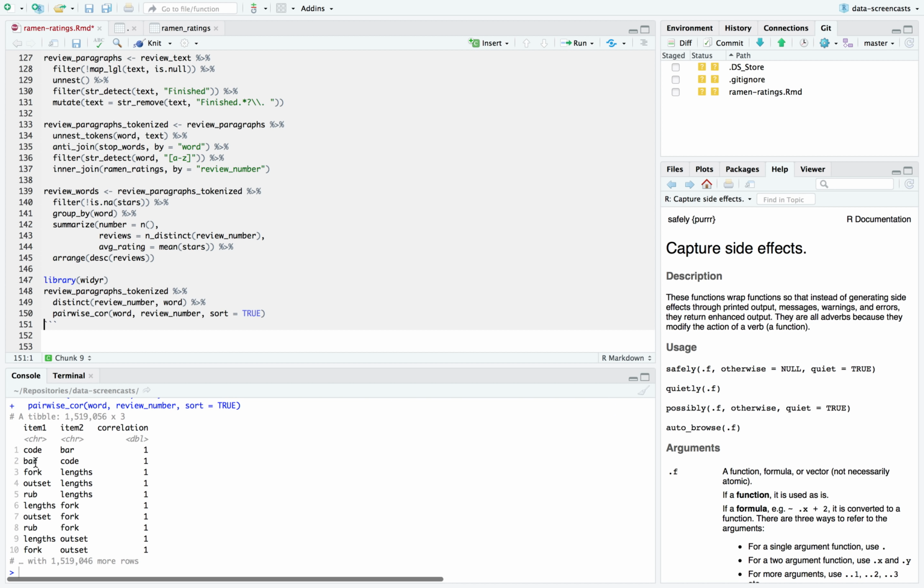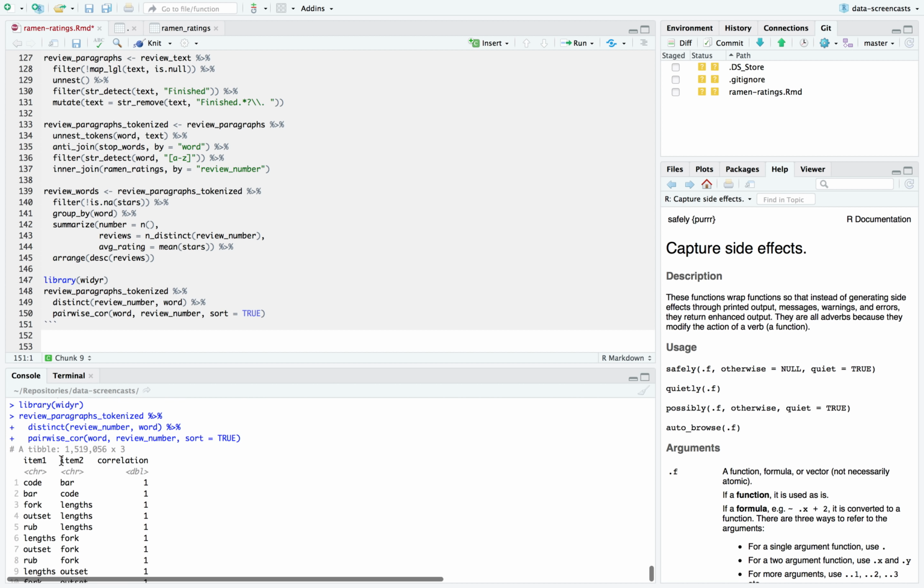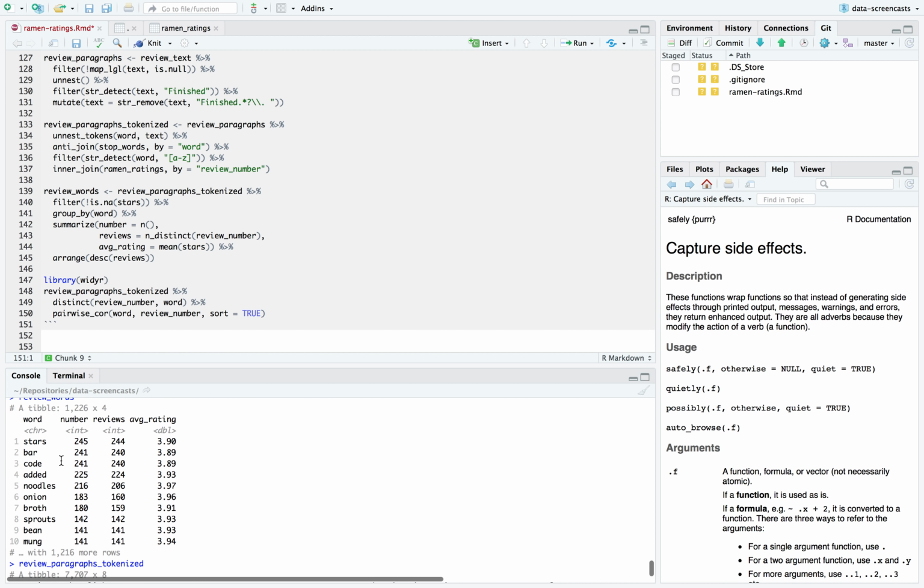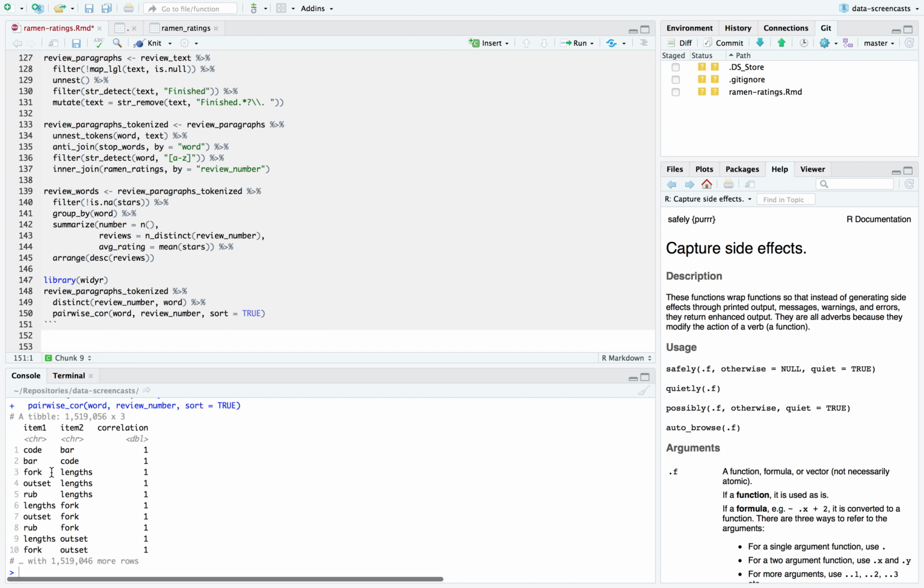Yes. So for example, some of these always appear together, bar and code, code and bar. That actually makes it not that interesting, especially because those actually end up being too common. Fork and lengths always appear together, and let me see something. If I inner join this with review words, I'm going to call this word cors.